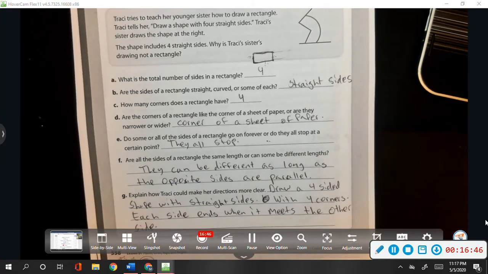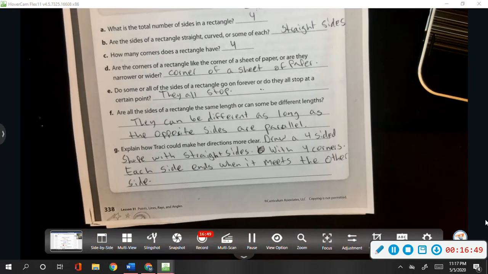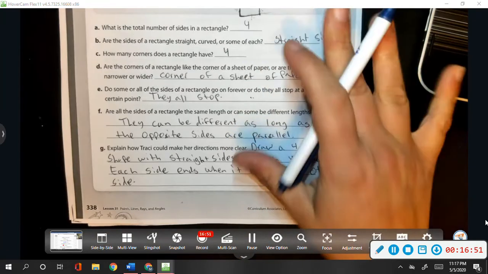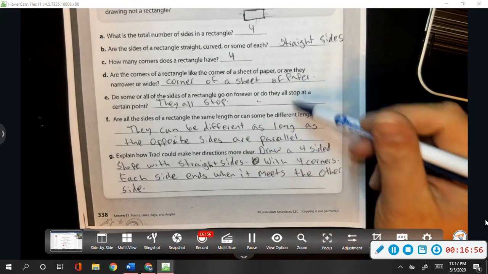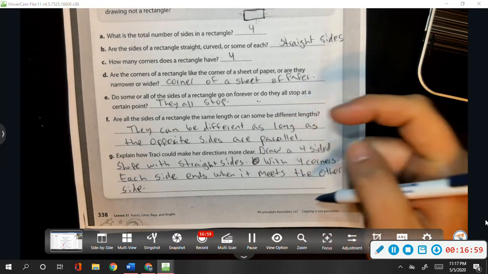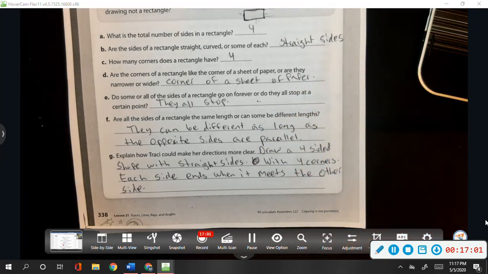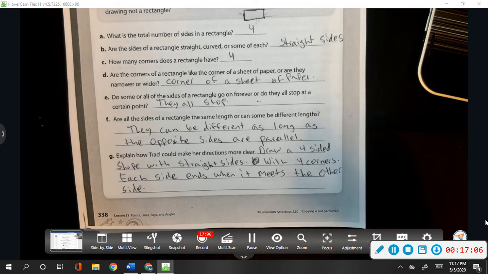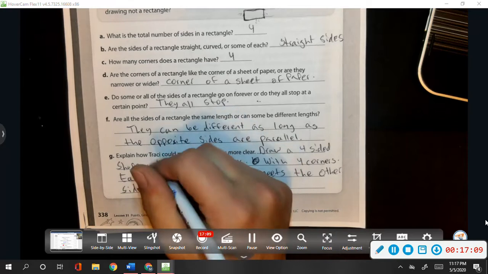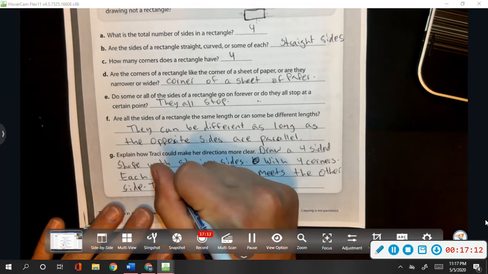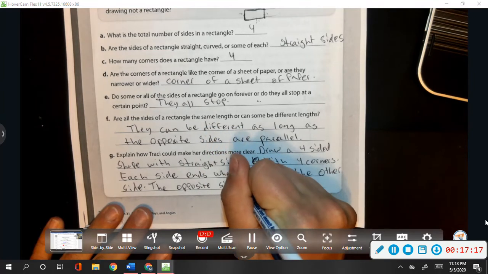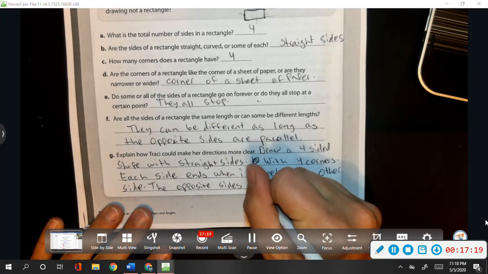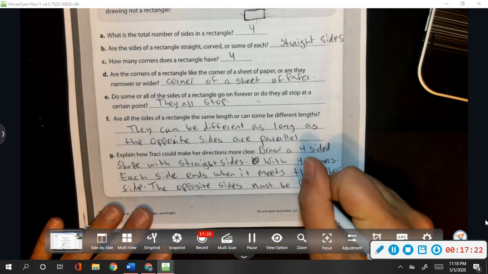Well, how else could we tell Tracy to draw this shape? So we draw four sides with straight lines with four corners. Each side ends when it meets the other side. What else is there about rectangles? What did we say about those opposite sides? The opposite sides must be what? Parallel. The opposite sides must be parallel.